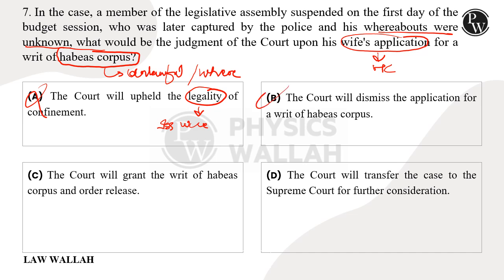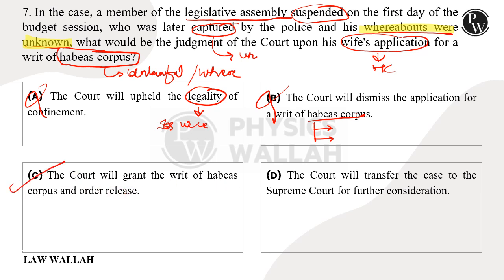No, the court will not dismiss the application of habeas corpus because both the conditions are met: the legislative assembly member was suspended and he was later on captured by the police. No lawful reason has been given for why that member of the legislative assembly was captured, so this is an unlawful detention. Second, his whereabouts were unknown to anybody, already mentioned in the facts. So both the essentials are captured here, so the writ of habeas corpus will not be denied; that option is wrong.